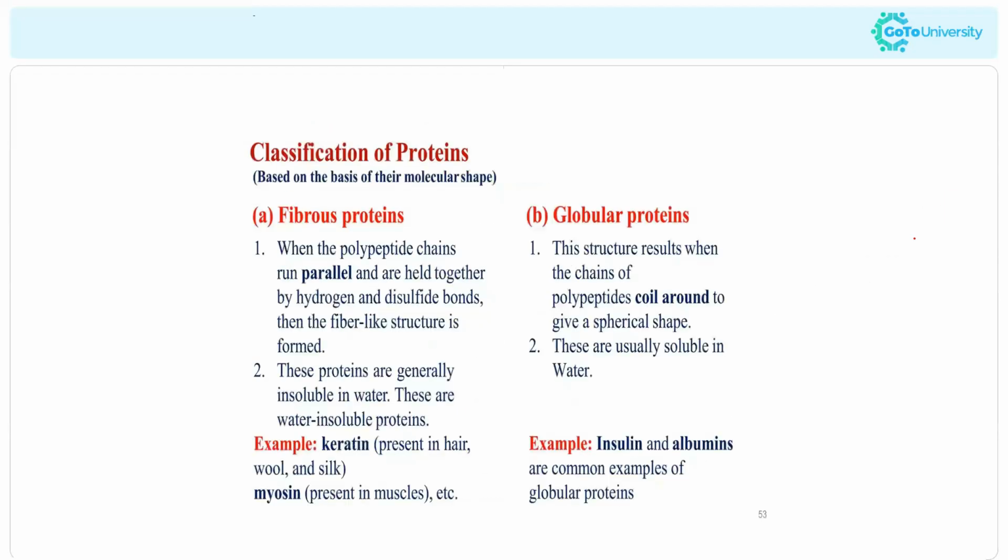So this is the classification. Another classification is based on their molecular shape, that is fibrous proteins and globular proteins. In fibrous proteins, the polypeptide chains run parallel and are held together by hydrogen and disulfide bonds. But in case of globular protein, the polypeptide will be coiled around to give the spherical shape. That is the difference. And we have to know the examples. Fibrous proteins include keratin, myosin, and in case of globular protein, examples are insulin and albumins. So some examples also we have to remember.